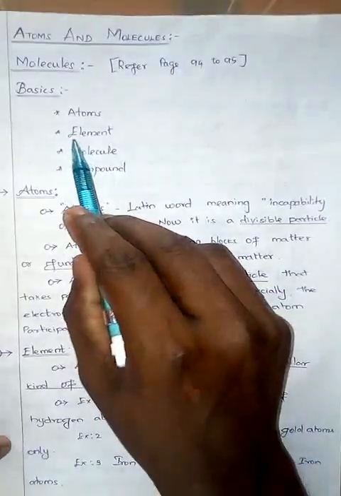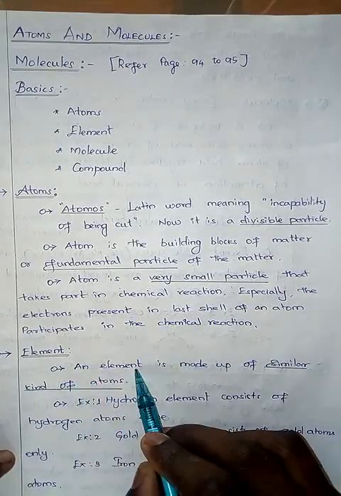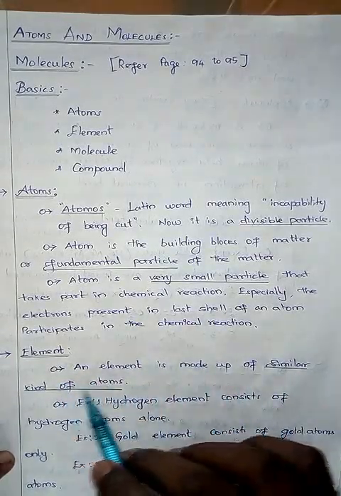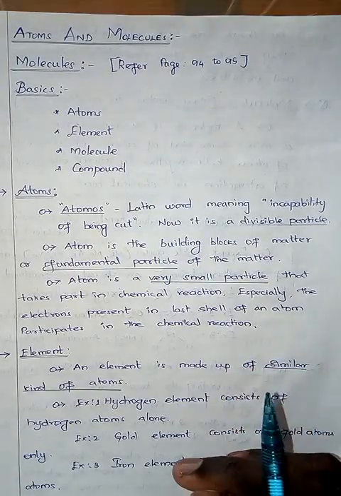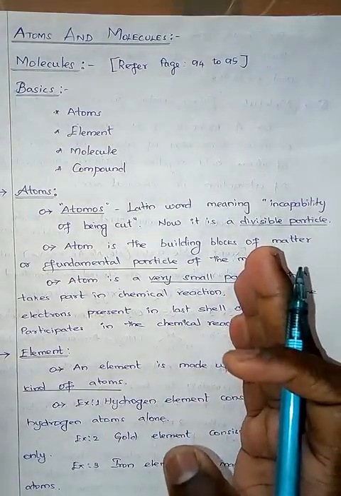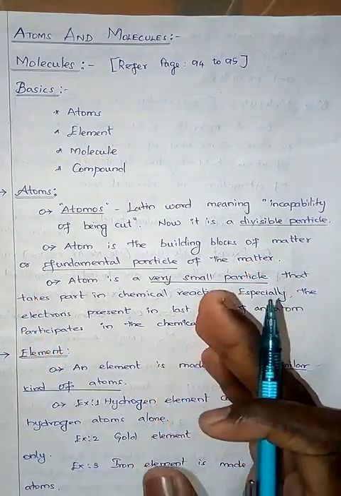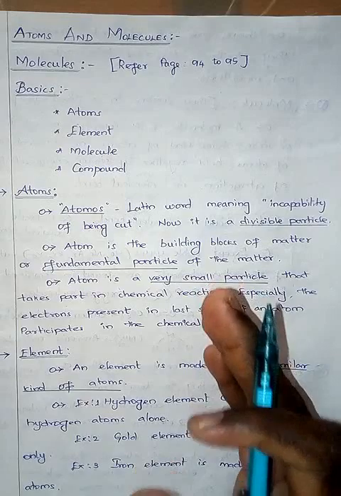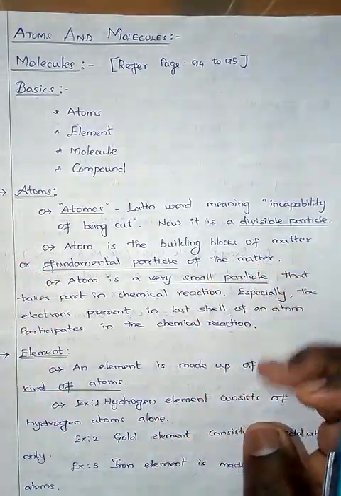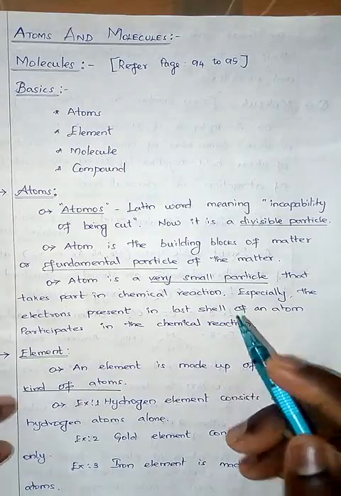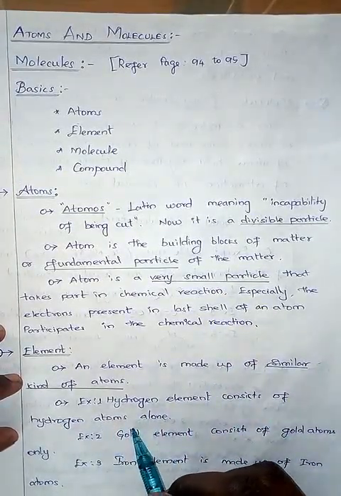Let's go to the next one called elements. An element is made up of similar kind of atoms. Let us take an example of a gold bar. The gold bar is made up of mainly gold atoms, so the whole bar can be called gold element. Similarly, hydrogen element consists of hydrogen atoms.